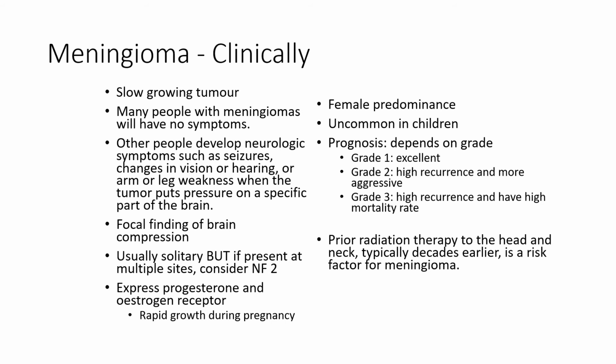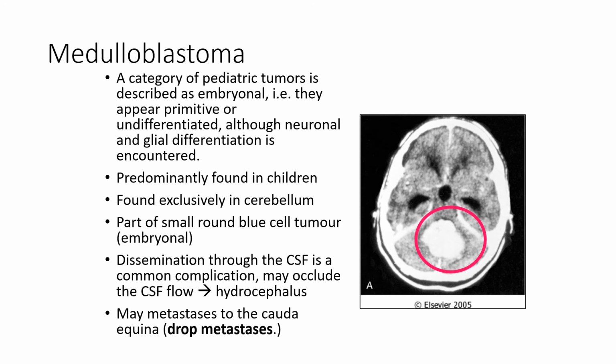Grade 1 has excellent prognosis. Grade 2 have a high recurrence and they are more aggressive, whereas grade 3 has high recurrence and high mortality rate. Prior radiation therapy to the head and neck is a risk factor for meningiomas. Now we look at medulloblastoma, a pediatric tumor that is described as embryonal because they appear primitive or undifferentiated.